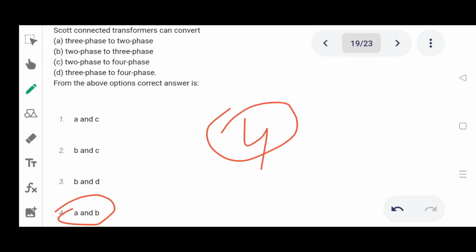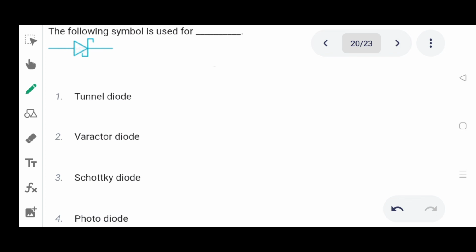Option 4. Next one. The following symbol is used for. Option 1 tunnel diode, 2 varactor, 3 Schottky diode, 4 photodiode. Correct answer is Schottky diode.